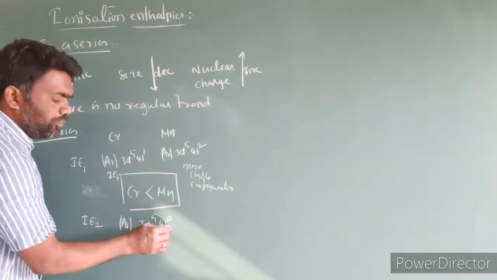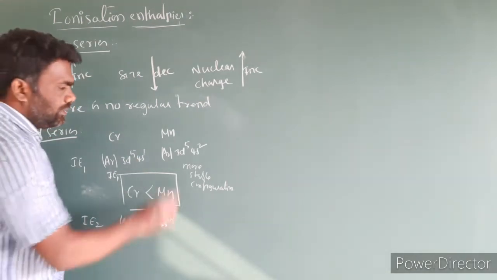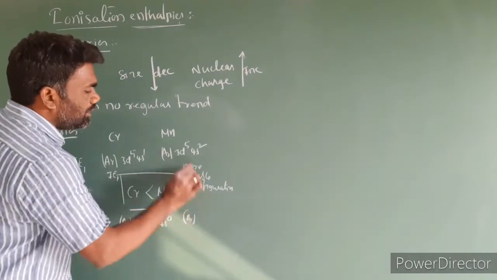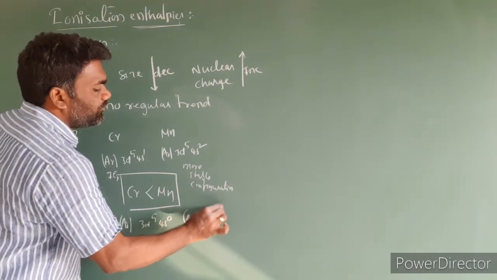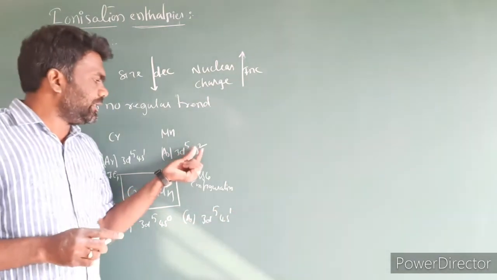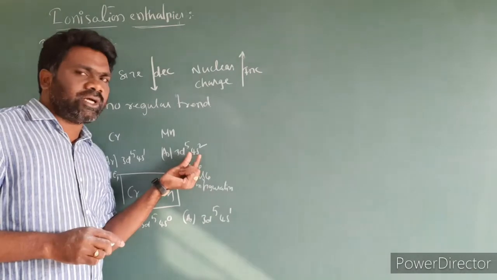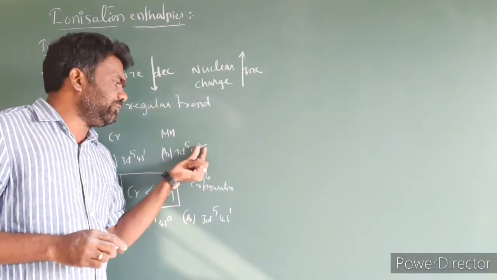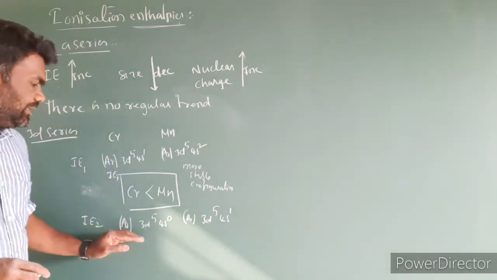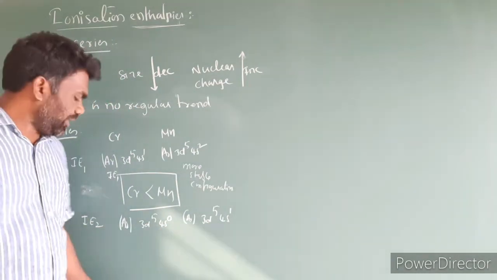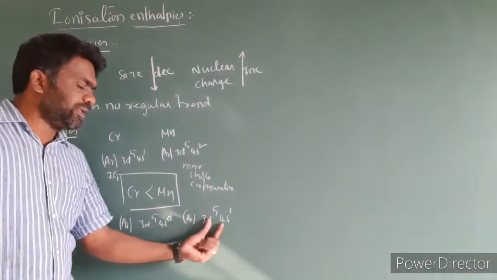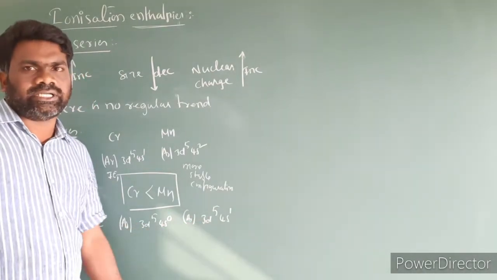So chromium becomes 4s0 3d5, and manganese becomes argon 3d5 4s1 after we remove only one electron from the 4s orbital. Next we have to compare the ionization energy 2. From which element can we remove the electron very easily? That is the question for IE2.